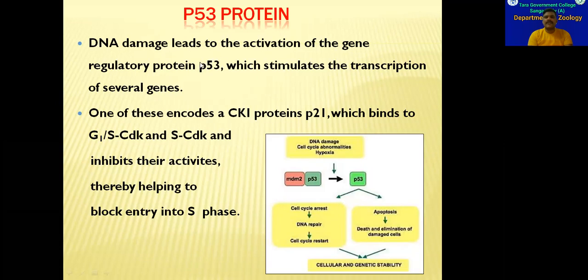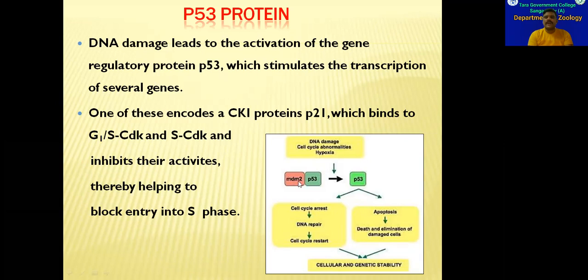So all cells will not commit suicide, or all cells will not become damaged or digested. Only such cells that have irreparable DNA damage, such type of cells only will undergo this apoptosis process. So how is this controlled? The P53 gene will be controlled by a protein called MDM2.